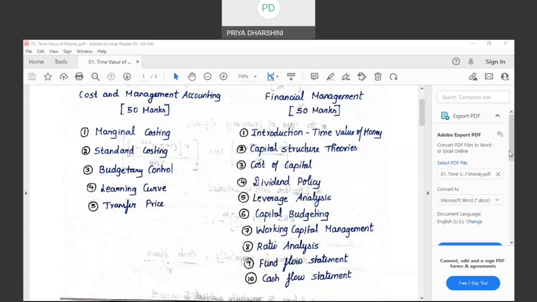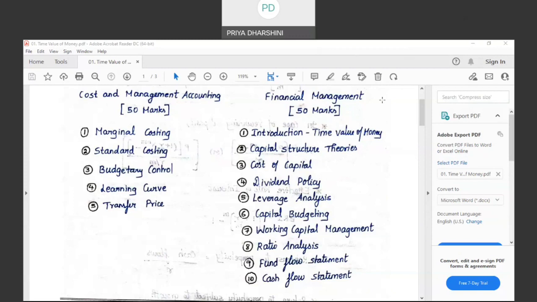No. Leverage analysis is different, ratio analysis is different. Leverage analysis measures only the impact of fixed cost. In ratio analysis, we establish ratios wherever possible. I'll explain it in detail when we come to that particular topic.